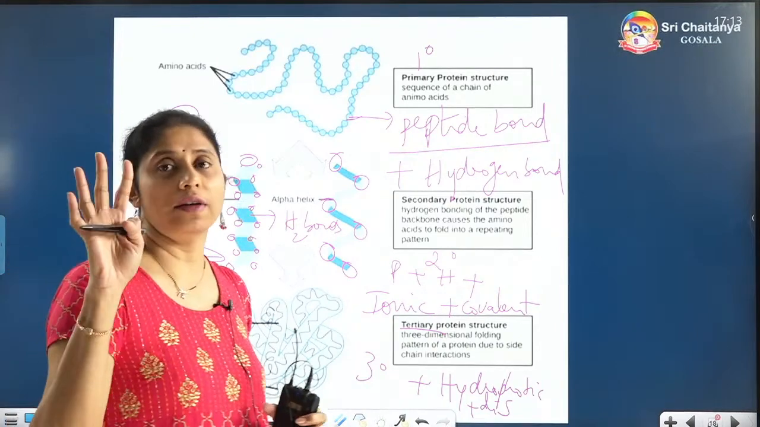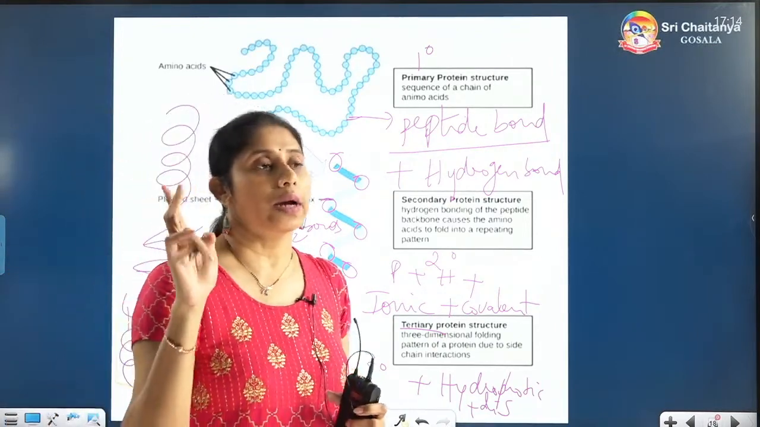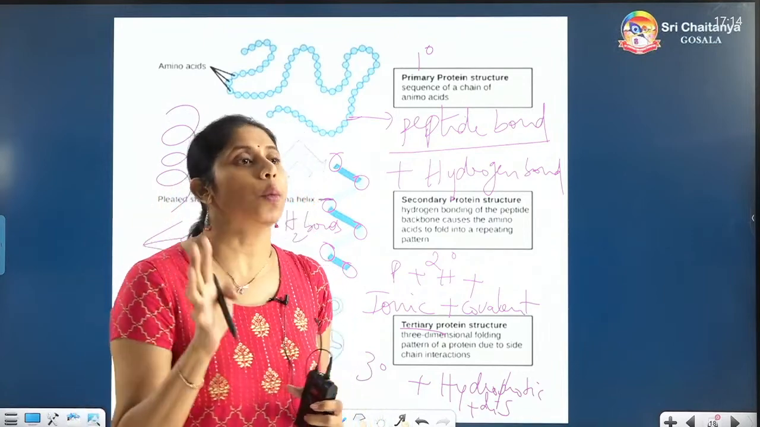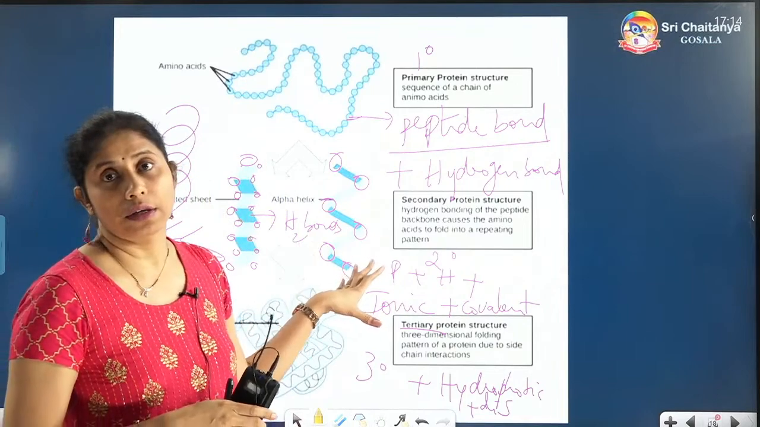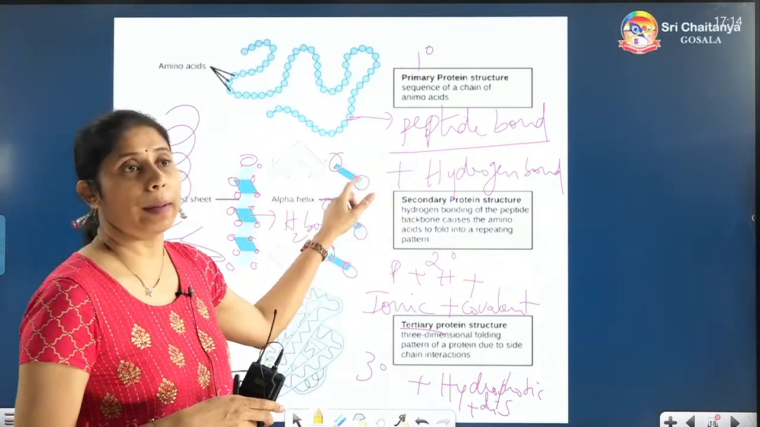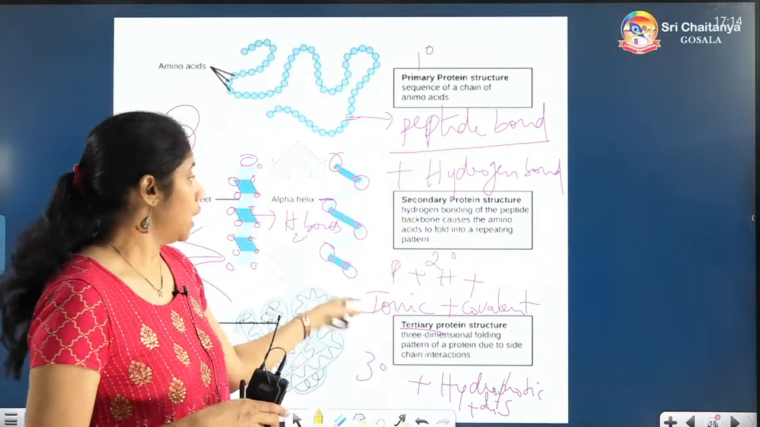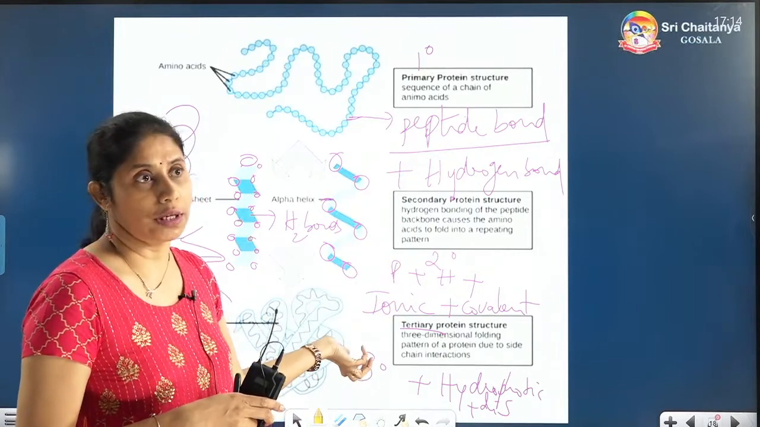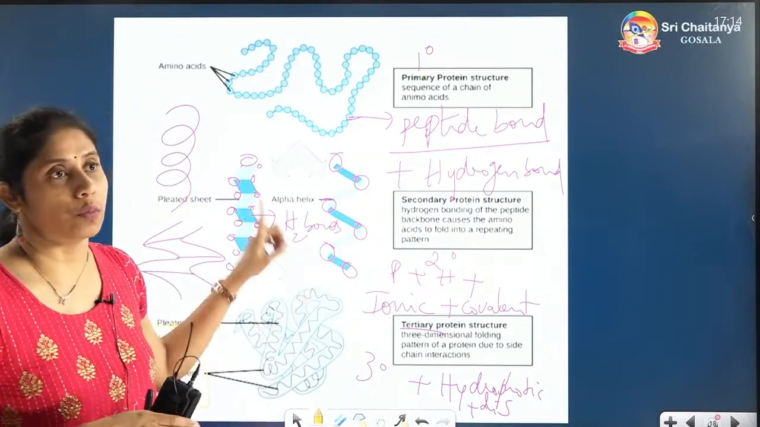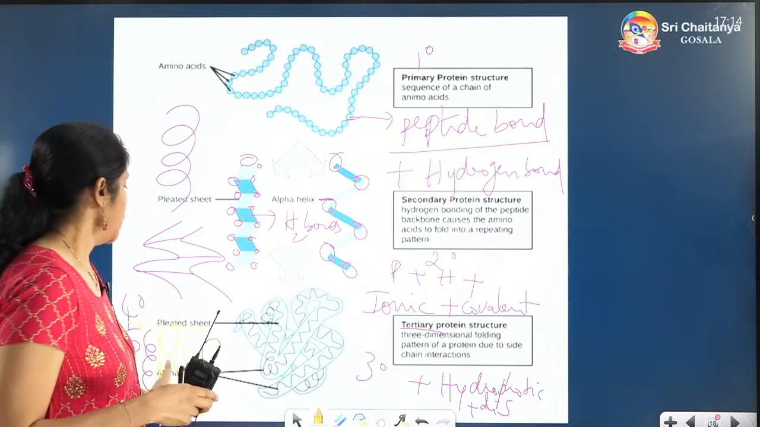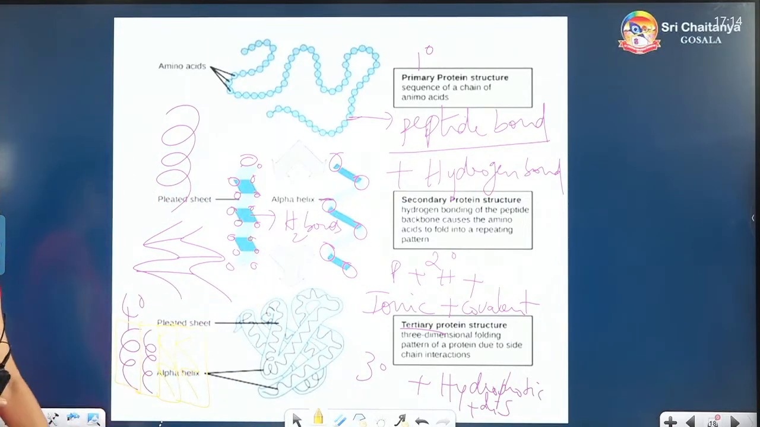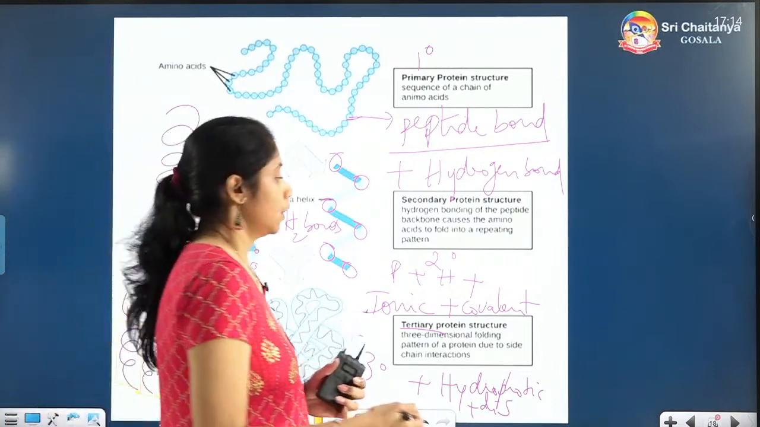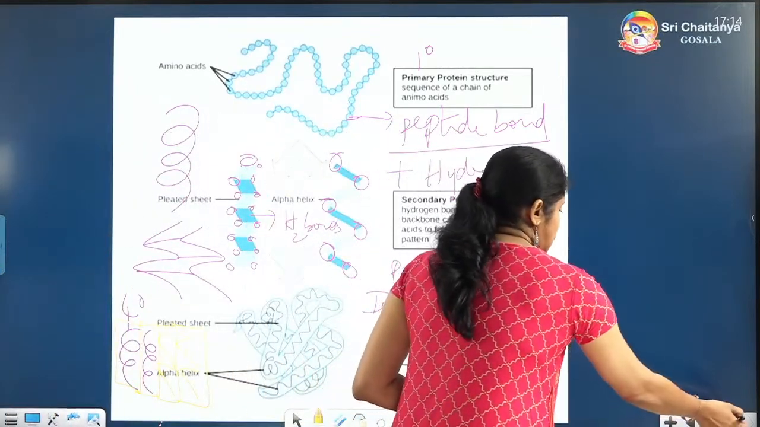So we basically have four structures: primary, secondary, tertiary and quaternary. In primary, we have only peptide bonds. In secondary, peptide and hydrogen bonds are there. In tertiary, so many extra bonds are there, but only one polypeptide chain will be there. In quaternary, many chains are there with all the bonds. I hope all of you understood.